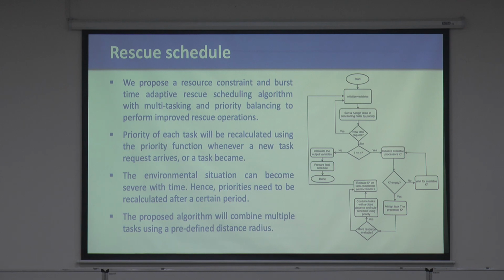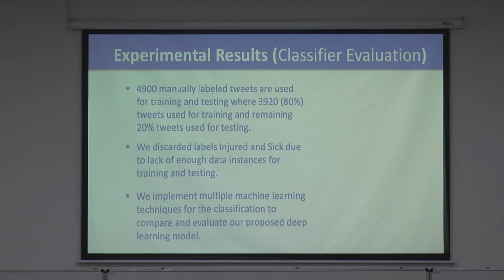Okay? So we have proposed an algorithm. I will not go into the details, but I'll show you first the experimental results. Okay? We have done a lot of experiments. The very first one, 4,900 manually labeled tweets are used. So you can see that the student has taken 4,900 tweets and tried to label them manually for training. Then the testing was done with 20% of the tweets. We discarded labels like injured and sick. The reason is that there are very few tweets which talk about injured and sick in those we have collected. Okay? And I'll show you the graph of what percentage of those there are.